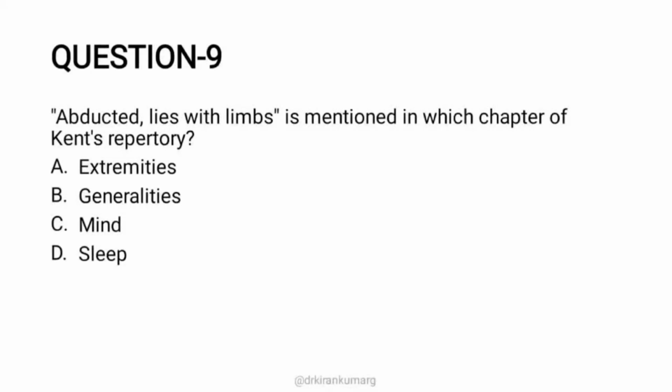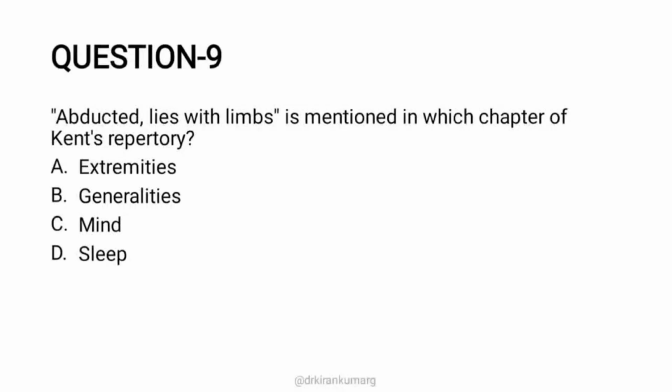Question number 9. Here again it's a question based on rubric hunting, where they have given the symptom or the rubric and you need to tell in which chapter it is mentioned. So it's a question based on Kent's Repertory. Abducted, lies with limbs, is mentioned in which chapter? This is quite an easy question. The only thing you'll get confused about is that since "lies with the limbs" is given, you either confuse it with the sleep chapter or the extremities chapter.